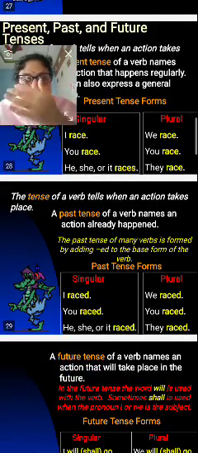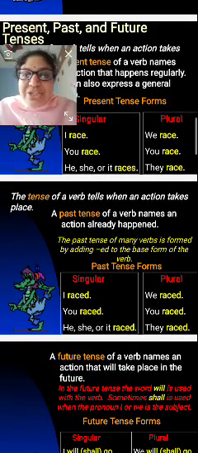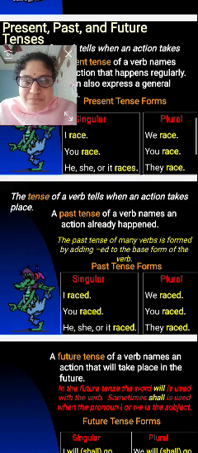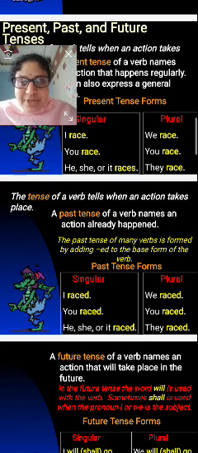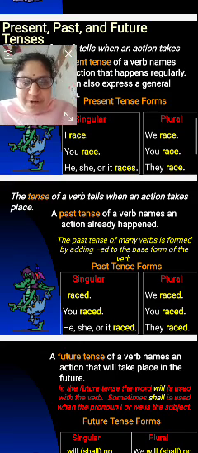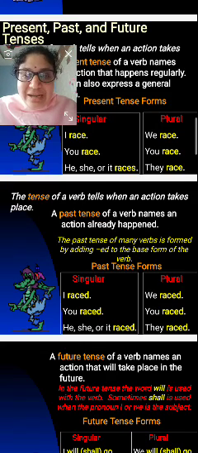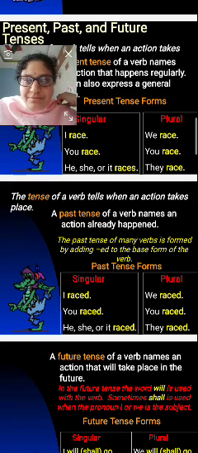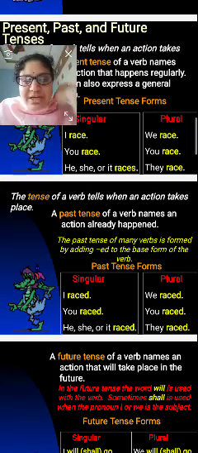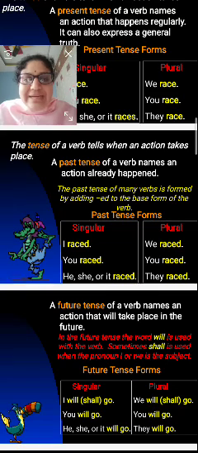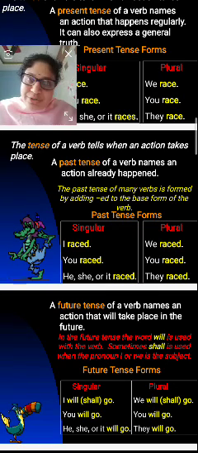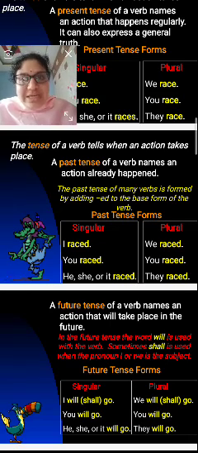Next one. The tense of a verb tells when an action takes place. A past tense of a verb names an action that already happened. The past tense of many verbs is formed by adding ed to the base form of the verb. Past tense forms, singular and plural: I raced, we raced, you raced, he or she or it raced, plural, they raced.